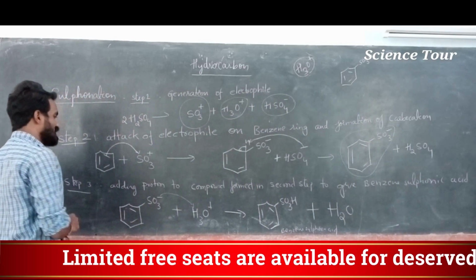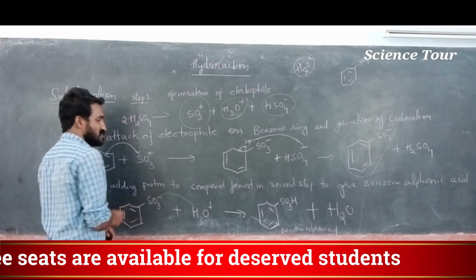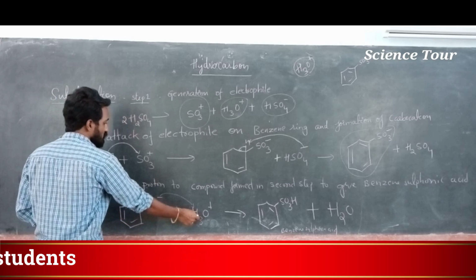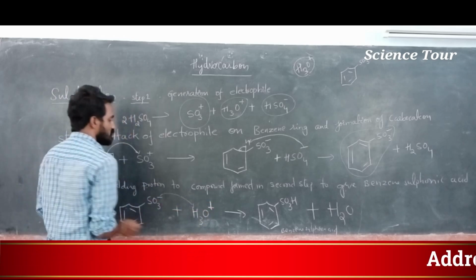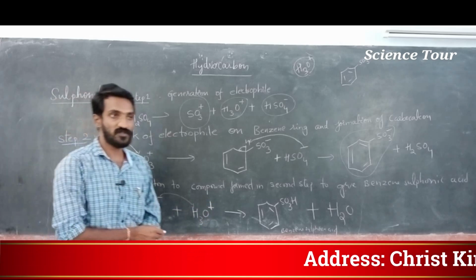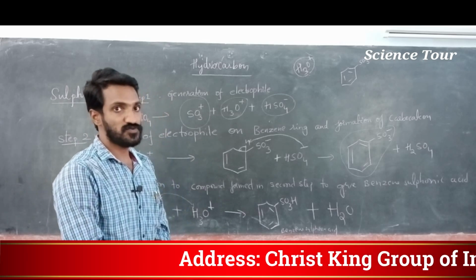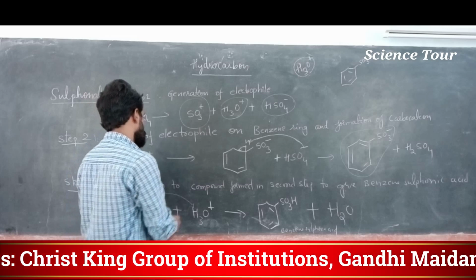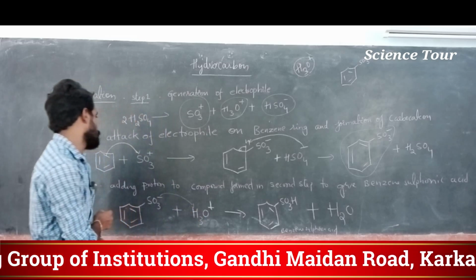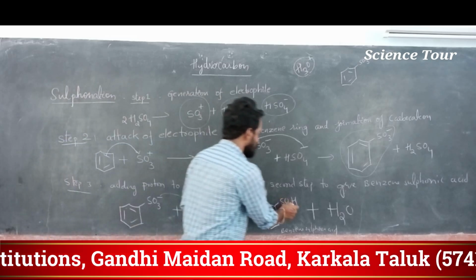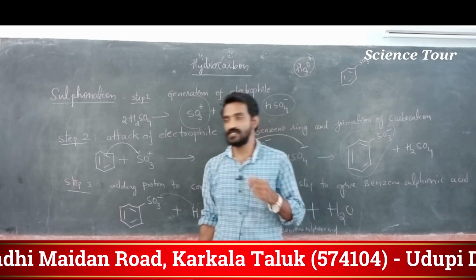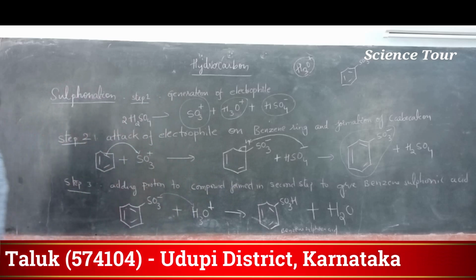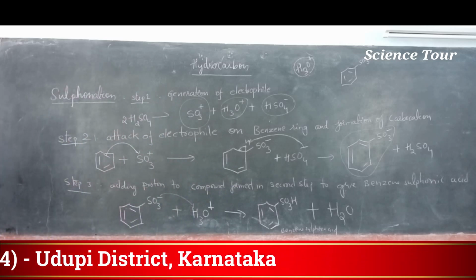To make it a stable one, it needs one atom. Which atom? Hydrogen. From where can we get hydrogen? From H3O plus that I mentioned. H3O plus, because of its charge, is not stable. H2O is stable. It is ready to give one of the hydrogens. So one of the hydrogens is extracted from this H3O plus and this becomes SO3H and water. So this is called benzene sulfonic acid. Sulfonation reaction. Okay, adding sulfonic acid.